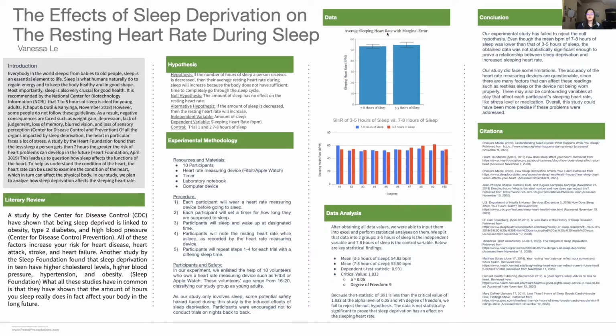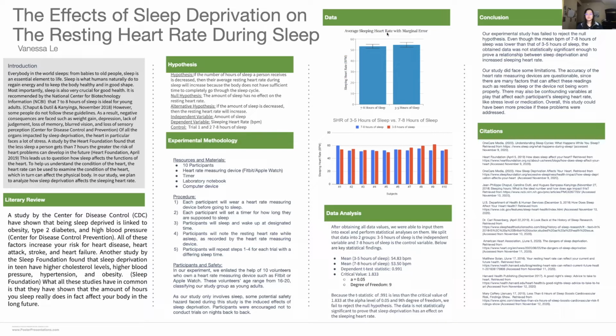My independent variable is the amount of sleep that participants receive, and my dependent variable is the sleeping heart rate in beats per minute. My controls will be the first two trials, which are 7 to 8 hours of sleep. For my experimental methodology, the resources and materials I will require are 10 participants, heart rate measuring devices such as Fitbit or Apple Watch, a timer, laboratory notebook, and computer device.